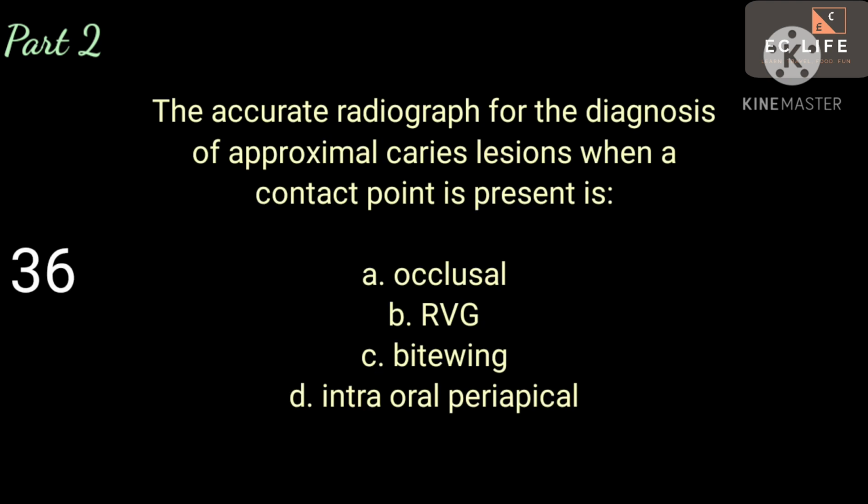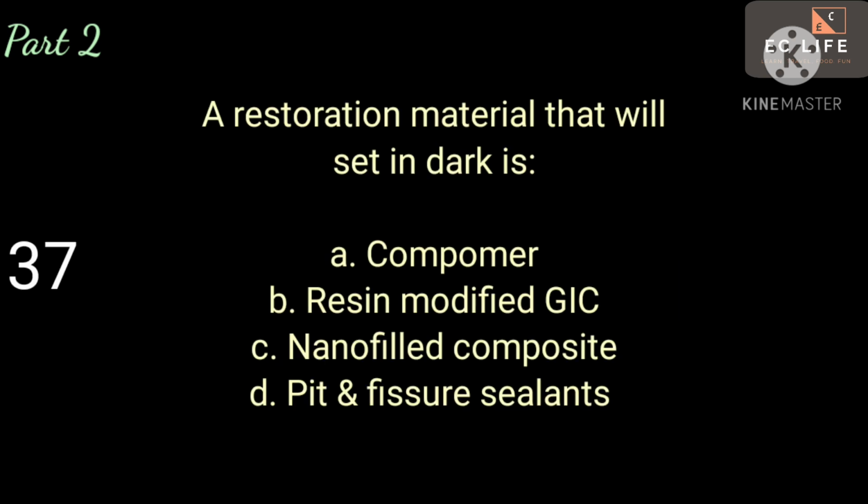Next question. The accurate radiograph for the diagnosis of approximal caries lesions when a contact point is present is A. Occlusal, B. RVG, C. Bite wing, D. Intraoral periapical. Answer is D. Intraoral periapical. Next question. A restoration material that will set in dark is A. Compomer, B. Resin modified GIC, C. Nanofilled composite, D. Pit and fissure sealants. Answer is B. Resin modified GIC.